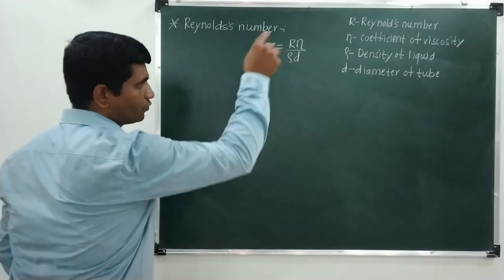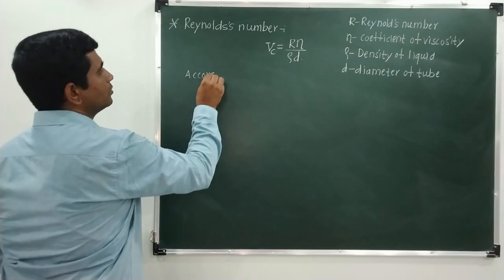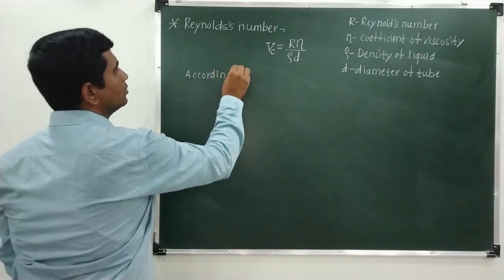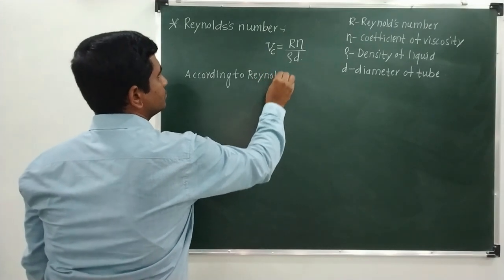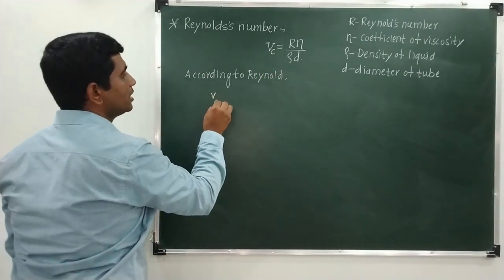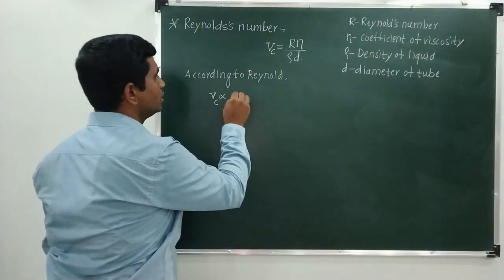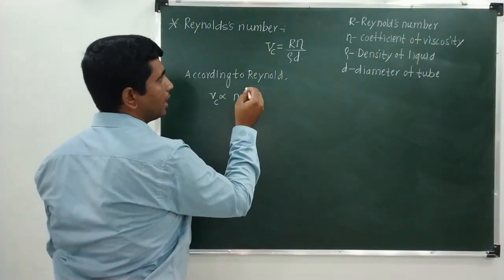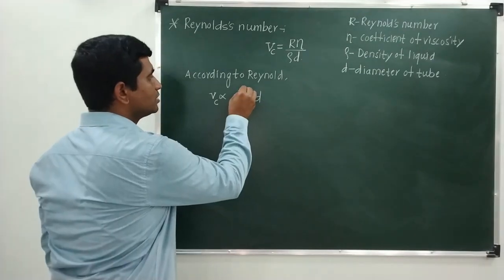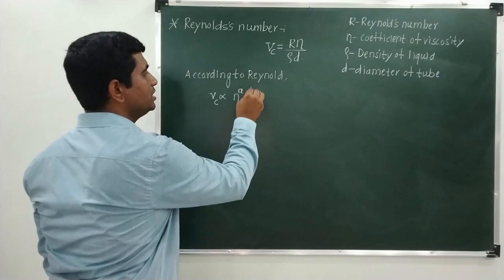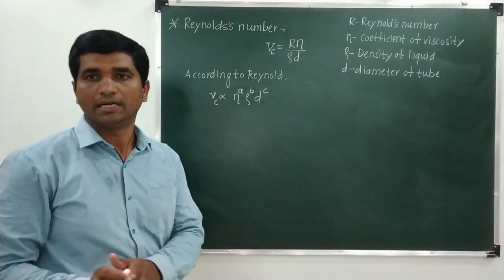According to Reynolds, Vc is directly proportional to eta to the power a, rho to the power b, and d to the power c. Here a is the dimensional coefficient of eta, b is the dimensional coefficient of rho, and c is the dimensional coefficient of d.